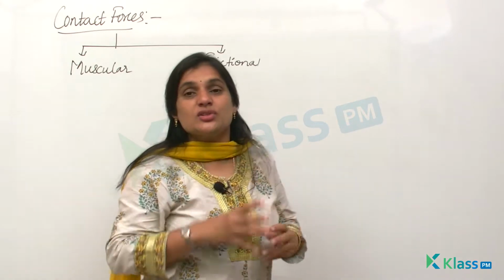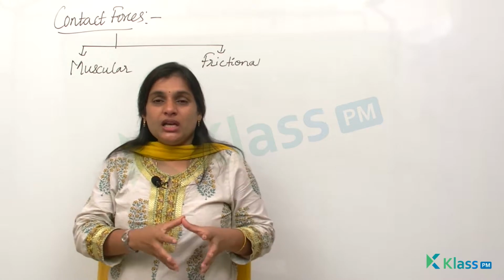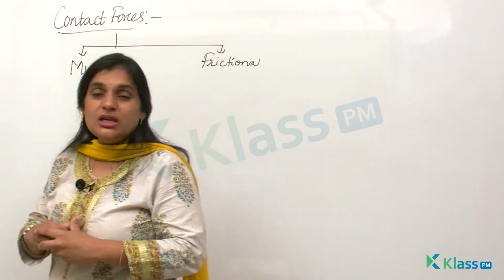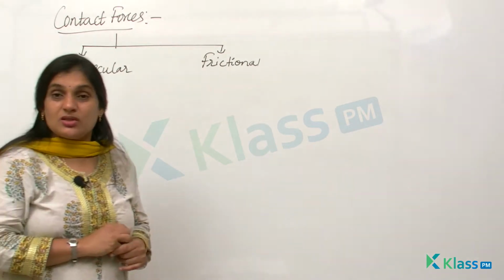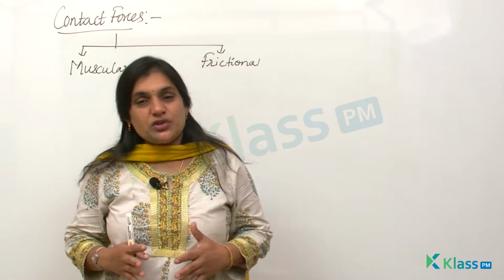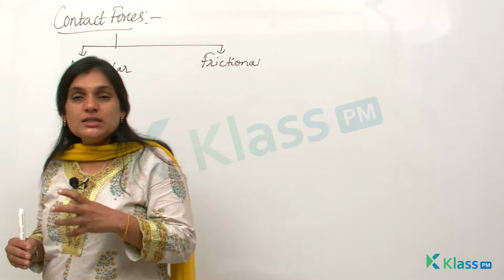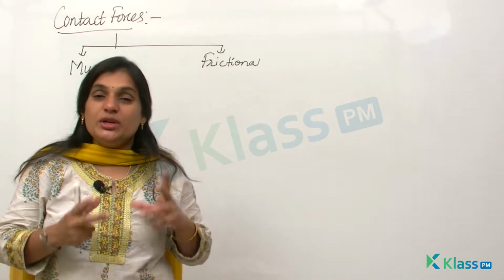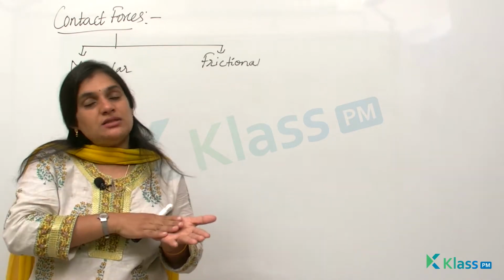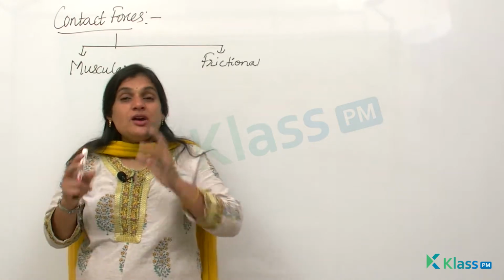This frictional force is also called a contact force because it is in contact with some body, so that the force applied on an object should be in contact with the body. So that is the reason this is also called a contact force. Why is this said to be a contact force? Because contact between the two surfaces is needed, only then this can happen, right? If there is no contact between the road and the tire, will there be a frictional force? No. So that's the reason it is called a frictional force.